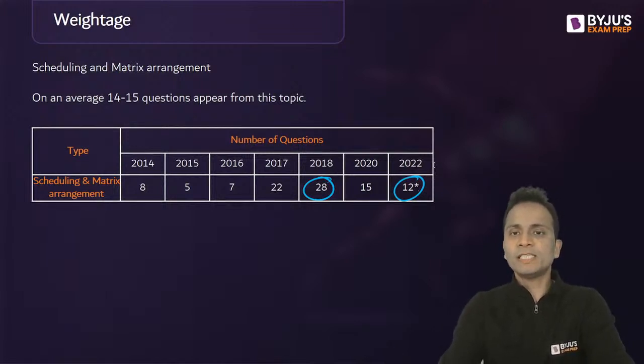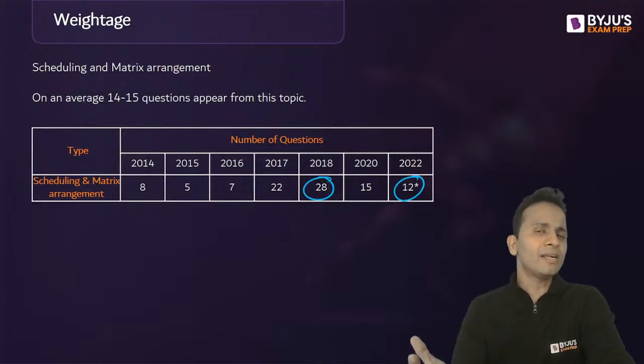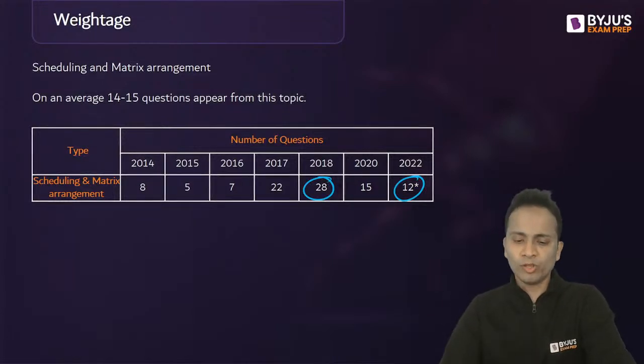So you will see the directions for the next 5 questions on your screen in a few moments. For this, I'll be giving you 3 minutes once again. In 3 minutes, you will have to make the arrangement, the matrix, the table, whatever way you want.